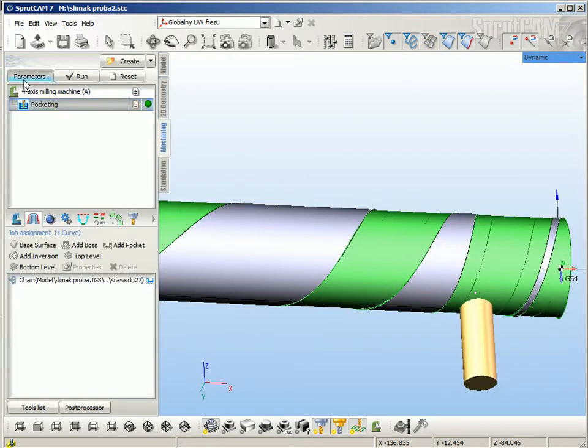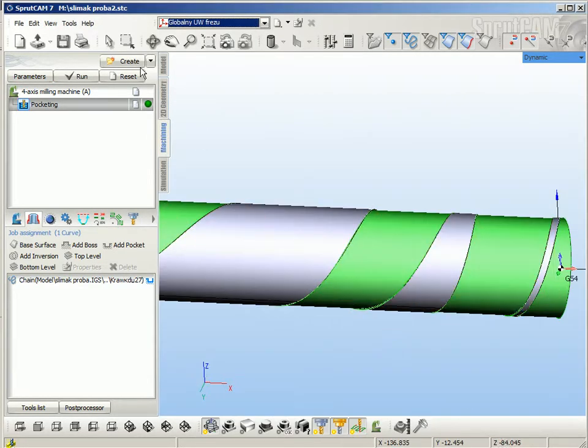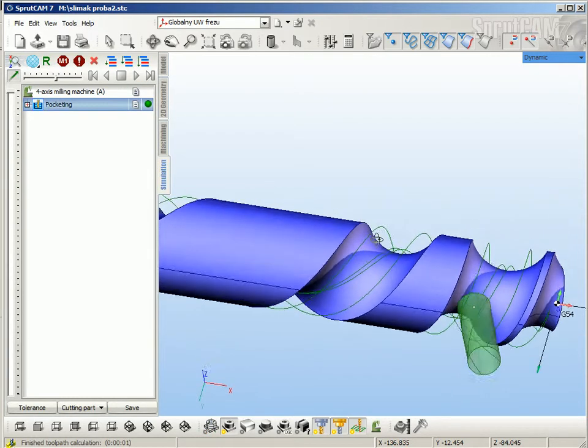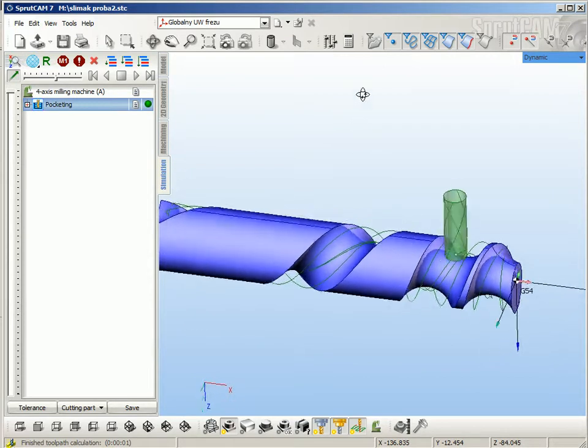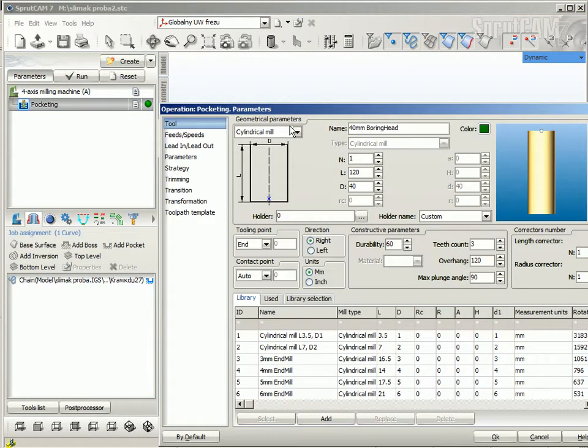So I need to define the spherical mill also. Spherical mill.